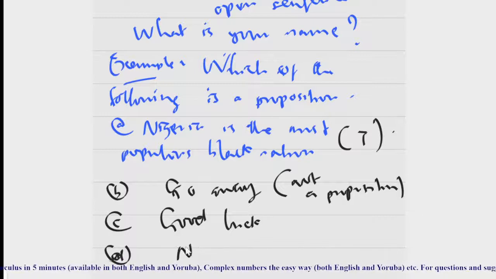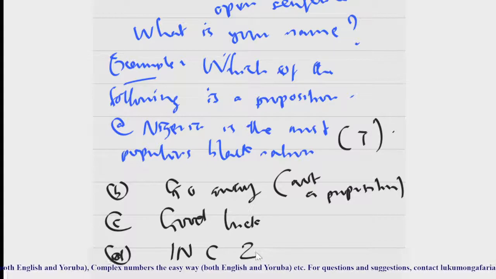So when you have something of this nature, that the set of natural numbers is a subset of the integers, this is a proposition. Indeed, it is true.